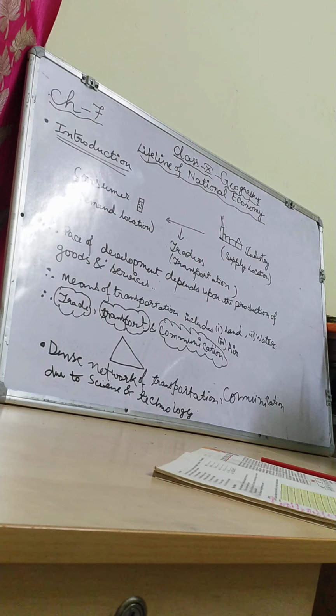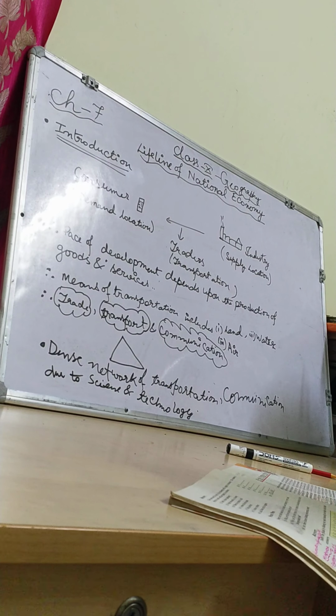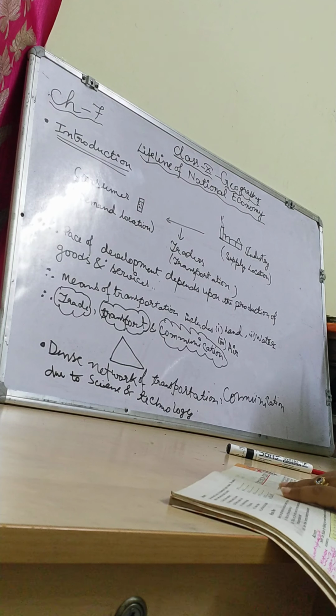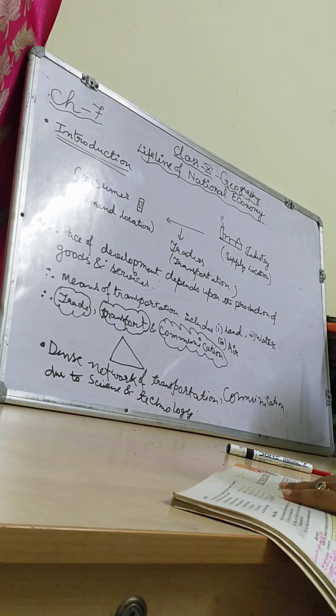Transportation includes not only roadways, railways and connectivity, but also land transportation, water transportation and air transportation. Nowadays it also includes the internet system and many different means of transportation, so we have included the internet over there. Now I will read the introduction part from this chapter. I think you have understood how it comes. We use different materials and services in our daily life.